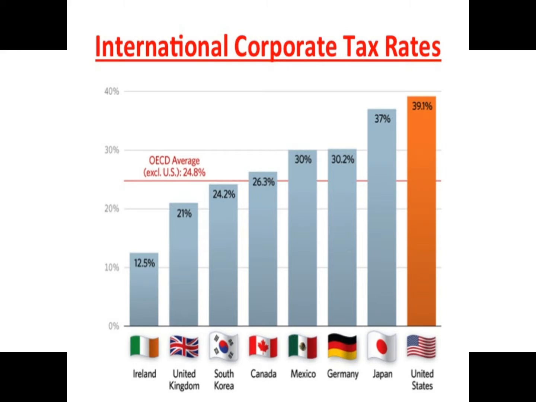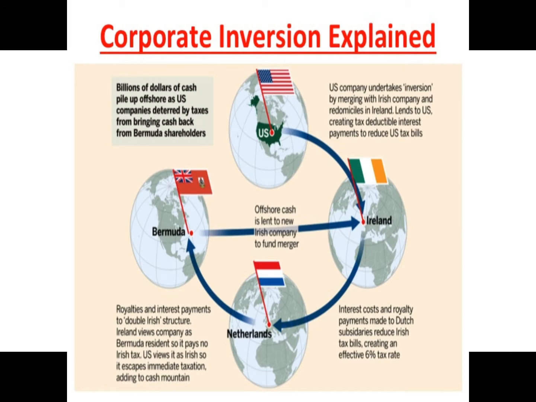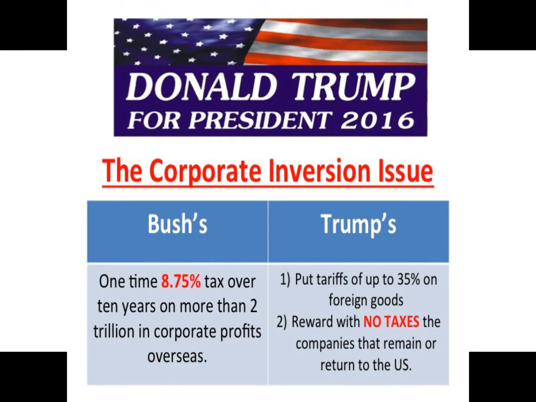Now another point of comparison, Jeb wants to cut the corporate income tax rate to 20%. Trump wants to eliminate the corporate income tax to 0. Jeb also claims to end corporate inversion, which is when small overseas companies buy big U.S. companies so they both can enjoy the lowest tax rate possible, costing American jobs and revenue. He proposes a one-time 8.75% tax over 10 years on more than $2 trillion in corporate profits overseas.